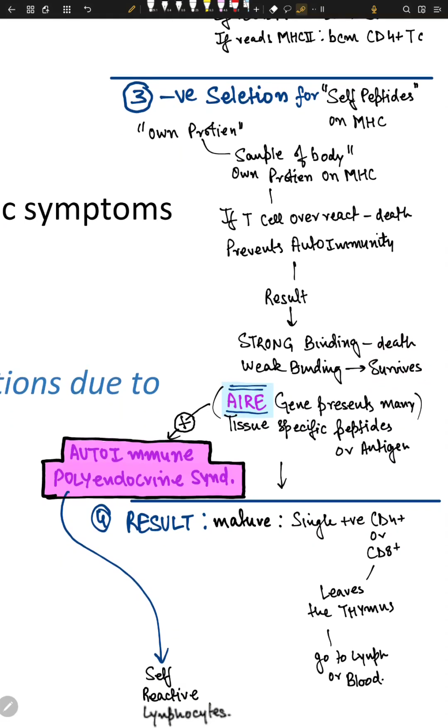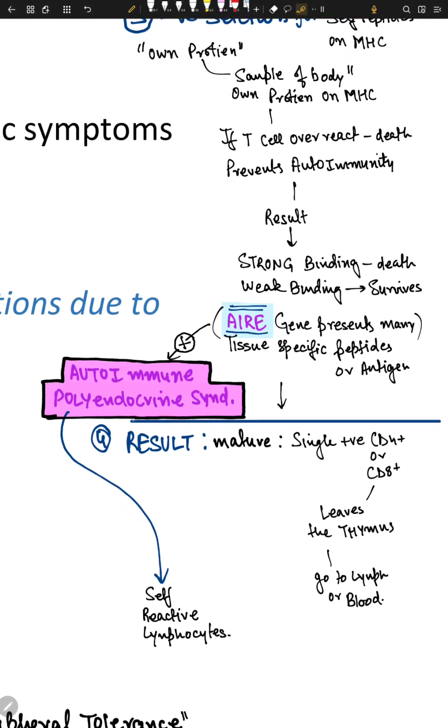Okay, so there is something called the AIRE gene. This gene represents many tissue specific peptides or antigens. This is the gene that takes care of the serving part, right? This gene serves the self peptide on the MHC molecule to CD8 and CD4.